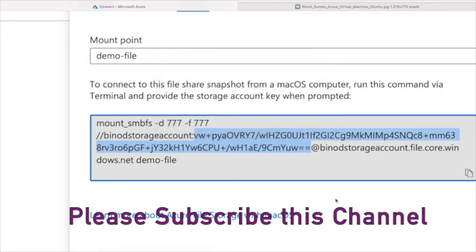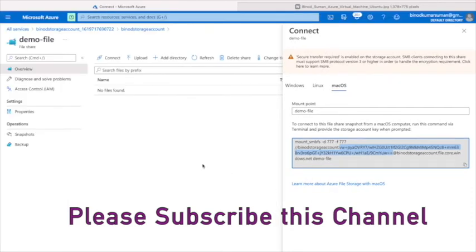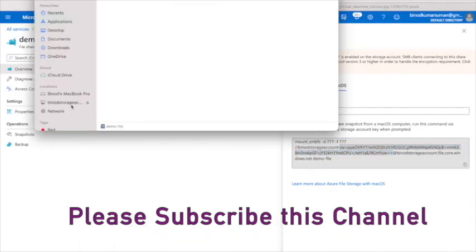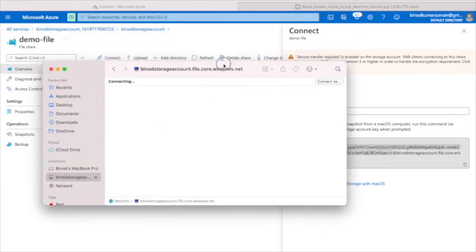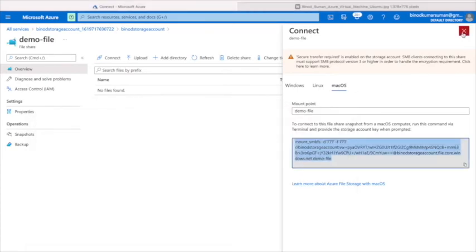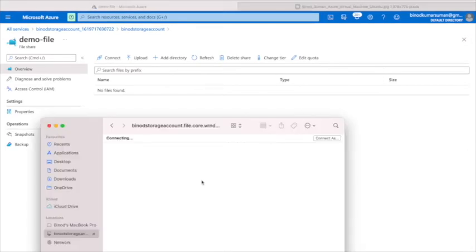Now I am going to mount this Azure storage file server, you can see it came here. When it connects, then I will show you how it works, how it is connected from Azure to your laptop storage.